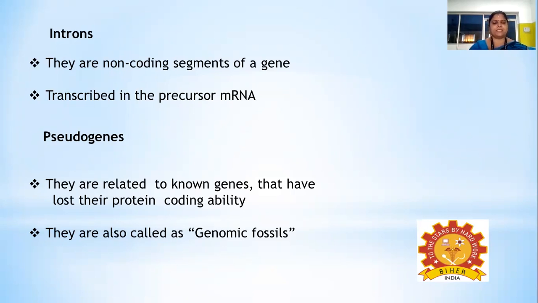And next is pseudogenes. Pseudogenes, as the name implies, are said to be false genes. They do have some structural similarity with the active genes, but they can't code for a functional protein. They may lose the ability to code for a functional protein due to various reasons like mutations. And they are called genomic fossils. That means they remain in the genome as fossils. They are inherited generation after generation, but they don't have the ability to code for a functional protein.